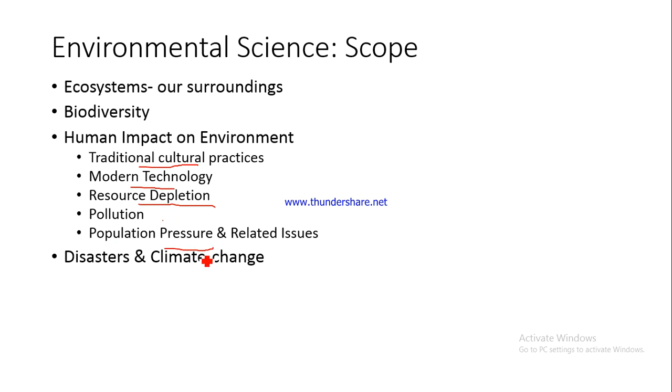We'll be also talking about the climate change, which has assumed a very serious proportion. Nowadays you see that the Earth's temperature is gradually increasing. Almost every year we see this kind of increase in Earth's average temperature, and the concentration of greenhouse gases in the atmosphere. And because of these climate changes, we are seeing so many weather events which ultimately are causing disasters.